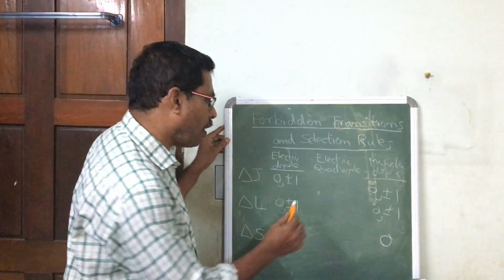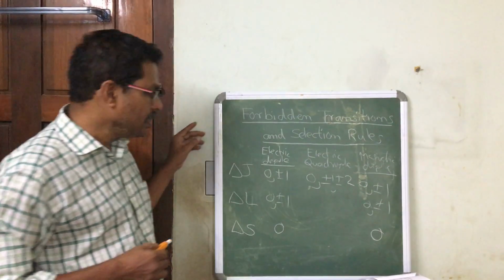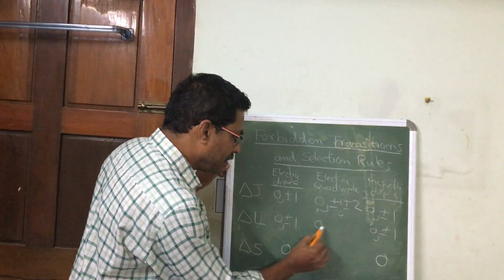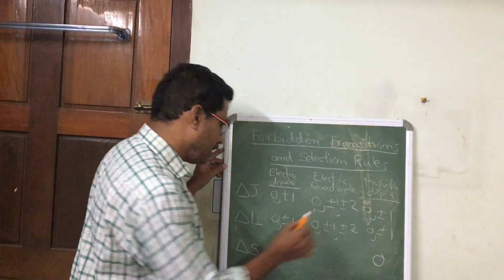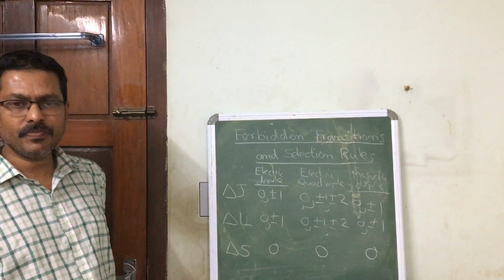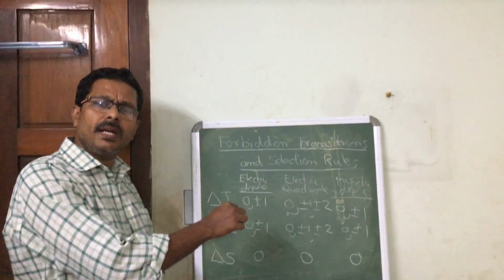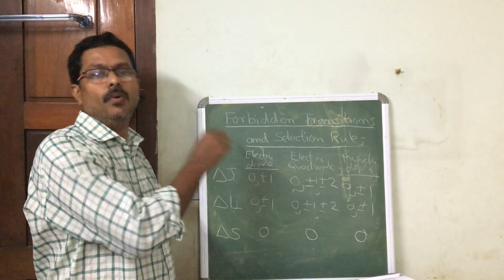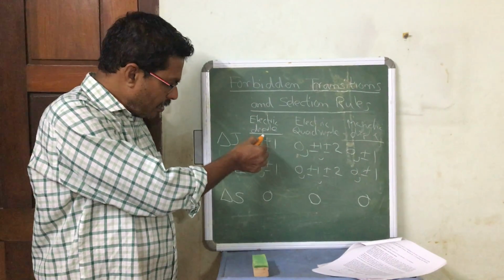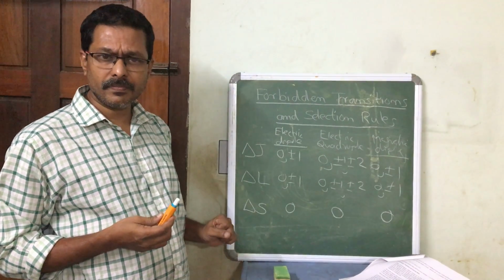And for the electric quadrupole moments, this value is 0, plus or minus 1, as well as plus or minus 2. Similarly, the same thing for delta L, and for delta S, here also that value is 0. So, if a particular transition is not allowed in electric dipole moment transition, that means if either of these selection rules is not valid, such a transition cannot take place.